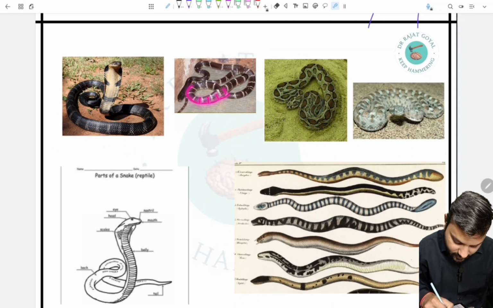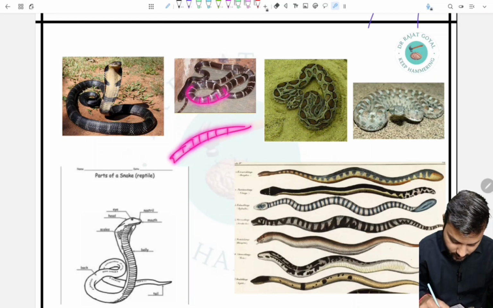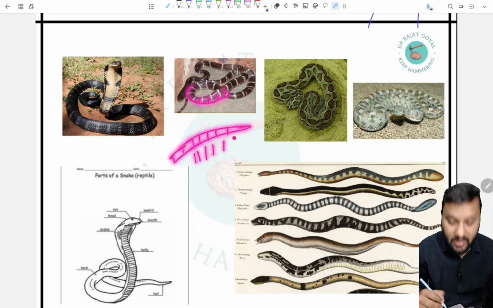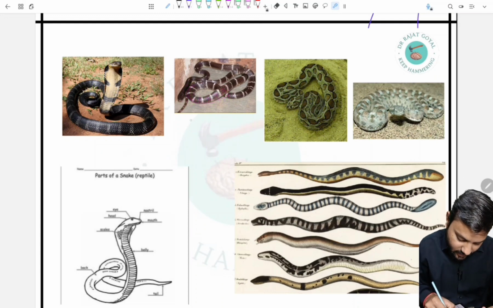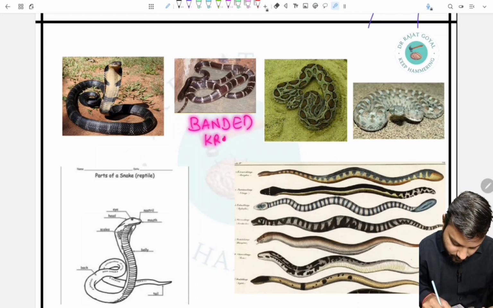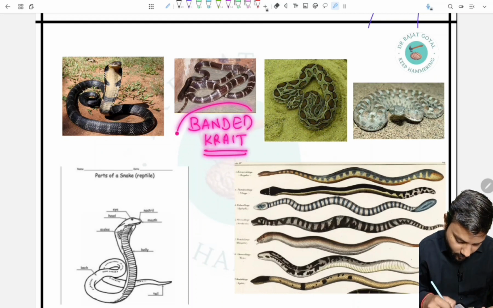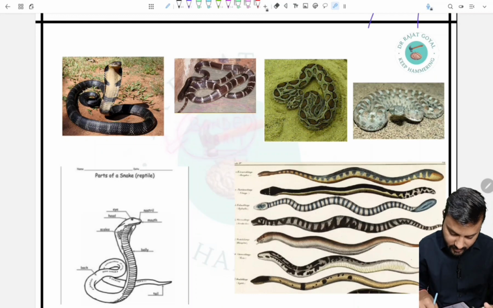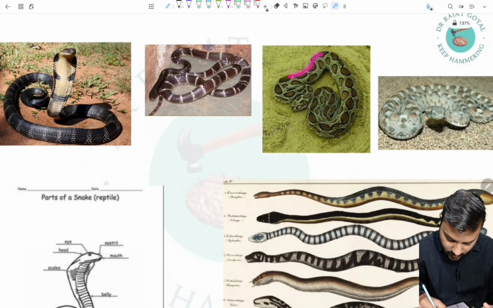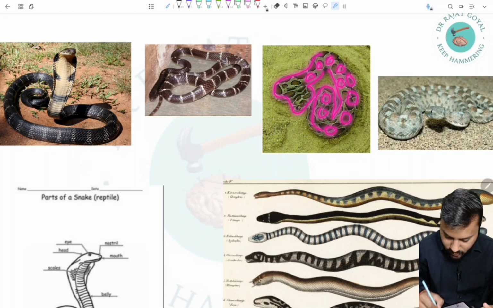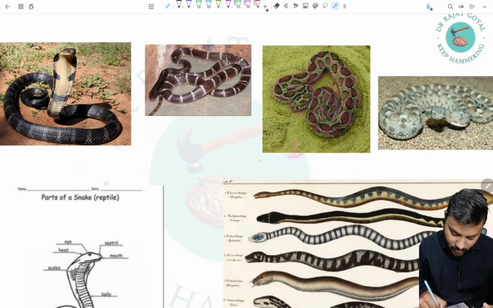Now the second image is of a snake in which bands are present. Various bands are present in a linear form, so we can say that it is a banded krait. The third image shows various saw scales, so this is the image of the saw-scaled viper.